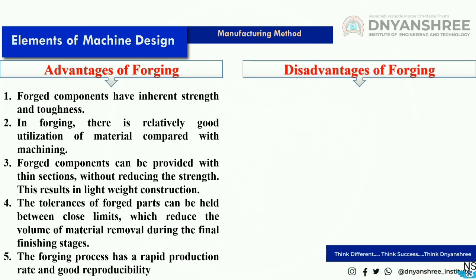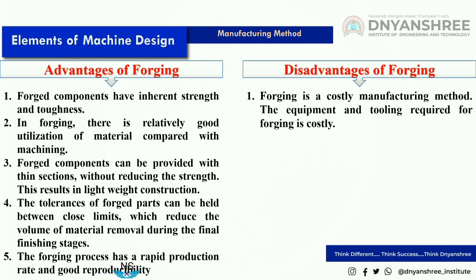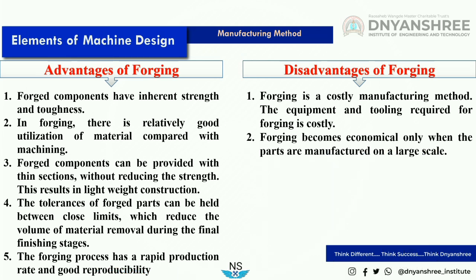Now let us see the disadvantages of forging. One, forging is a costly manufacturing method. The equipment and tooling required for the forging process is costly. Therefore, it is a costly manufacturing method. Second, forging becomes economical only when the parts are manufactured on a large scale. That means if mass production is required, only in that case does forging become economical.